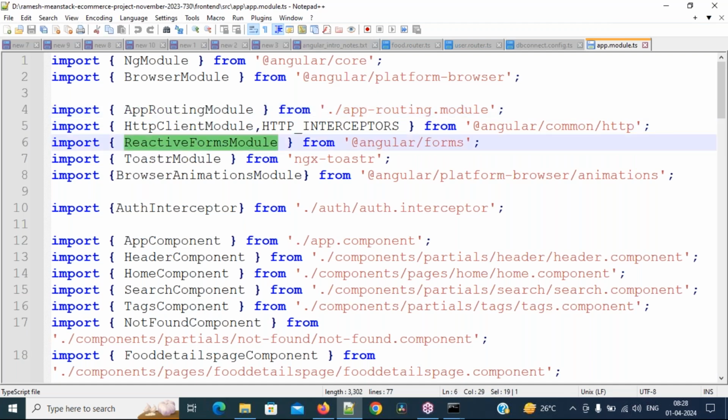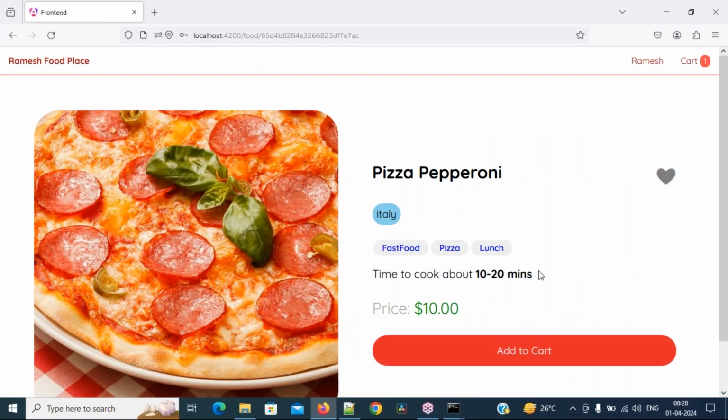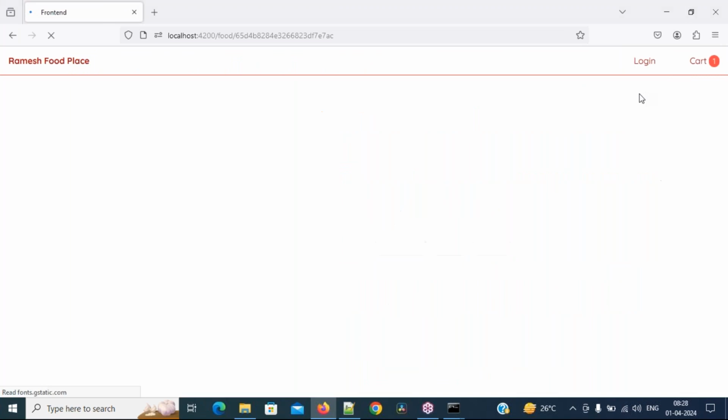The reactive forms module and the template driven forms module I will also teach you. In the project I'm using the reactive forms module. Definitely it will be useful in real time. Understood, everybody? Then the toaster module. Previously you have seen, right, that when a user logs in, or logs out, something like that appears.